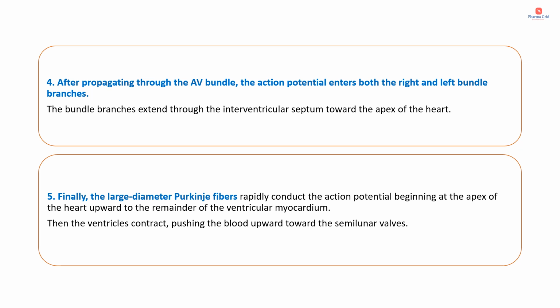Then the fifth and final step: the large diameter Purkinje fibers rapidly conduct the action potential, beginning at the apex of the heart, upward to the remainder of the ventricular myocardium. Then the ventricles contract, pushing the blood upward toward the semilunar valves. So this is the sequence of how the cardiac action potentials propagate through the conduction system.